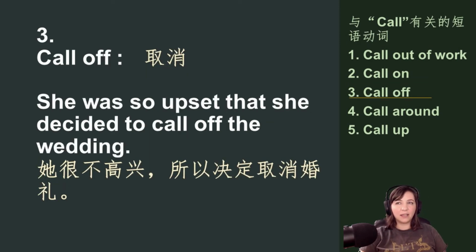The next one is to call off. The call off means that you are canceling plans or you're canceling an event that's happening. So here's a sentence. She was so upset that she decided to call off the wedding.